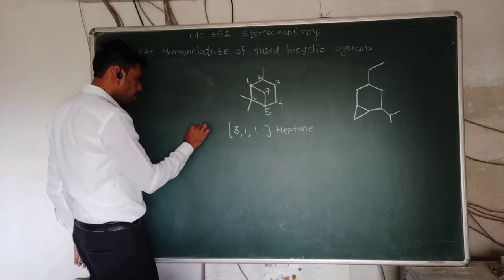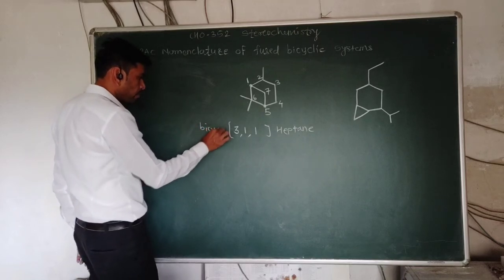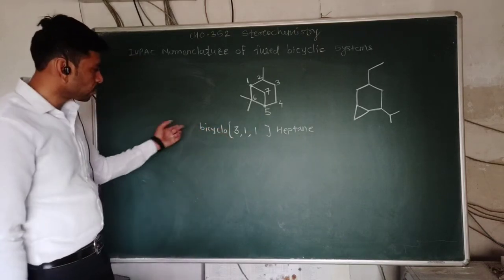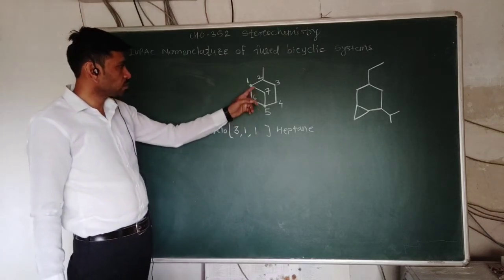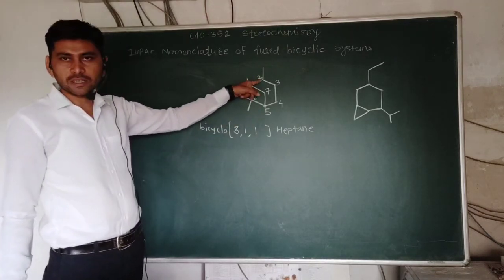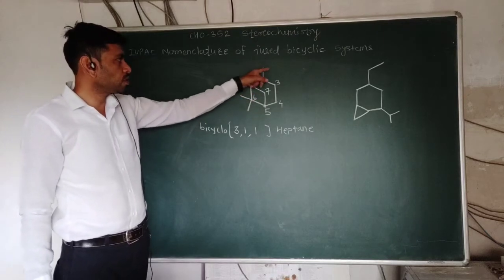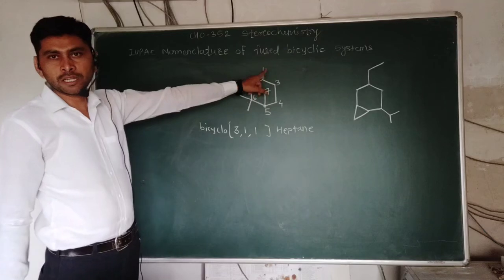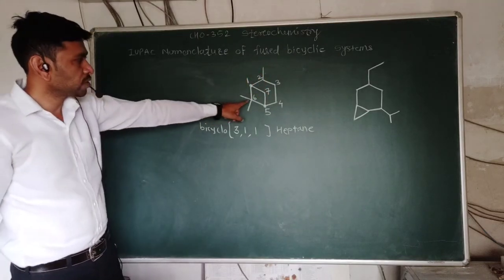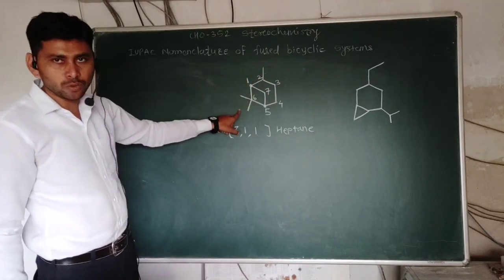We have to write the prefix bicyclo here, and before that the substituents at their positions. Which substituents are present? The substituents are methyl groups. At position number 2 there is one methyl group, and at position number 6 there are 2 methyl groups.